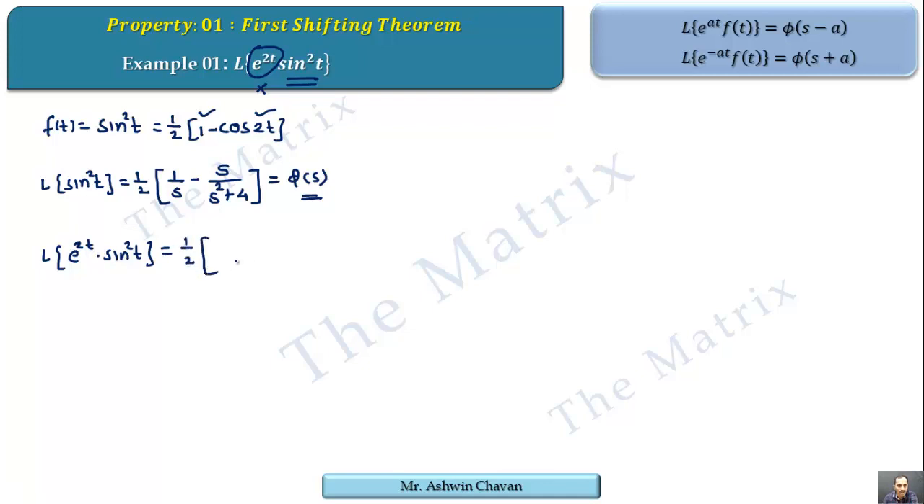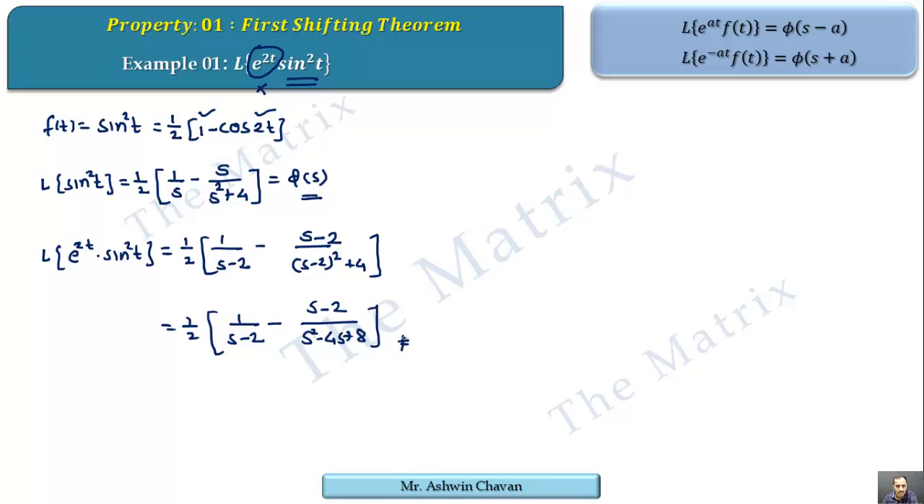So we write here half of 1 upon s minus 2, minus s minus 2 upon s square becomes s minus 2 square plus 4, or you can write this as half of 1 upon s minus 2 minus s minus 2 upon s square minus 4s plus 8, and that's it. So in this way, the effect of the shifting theorem is very simple, only s is to be replaced by s minus a or s plus a on the right side. Let's have the next example.